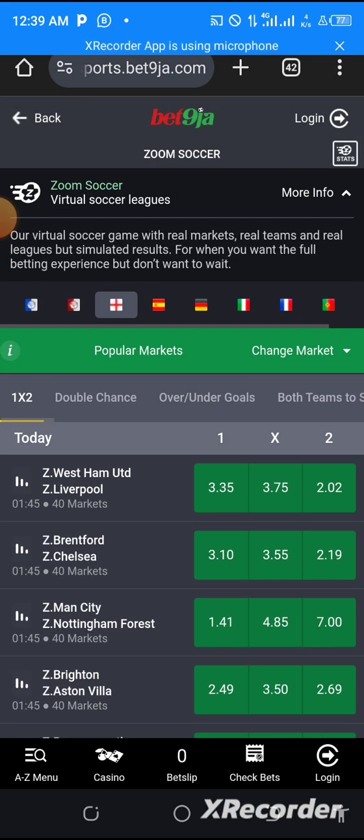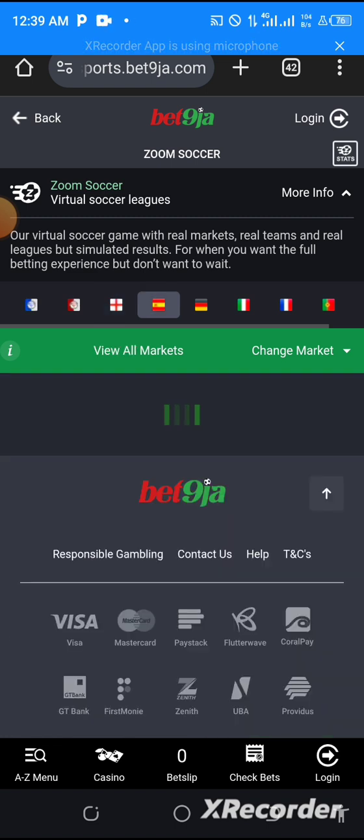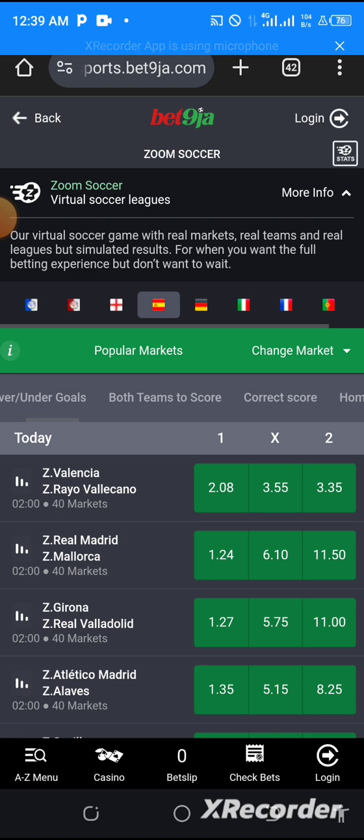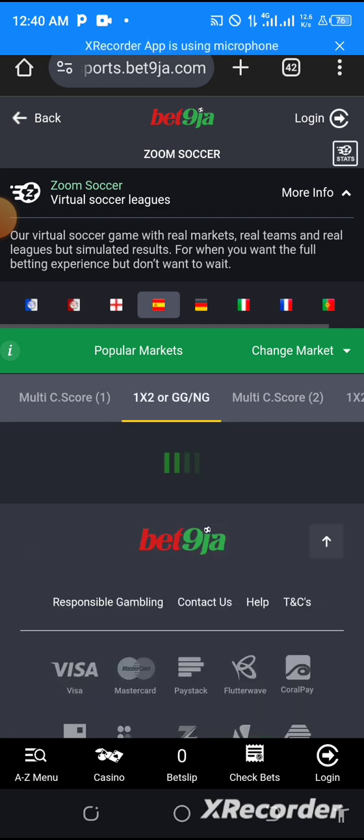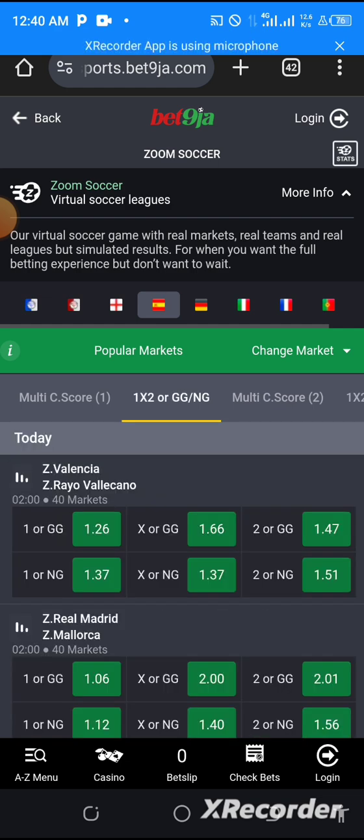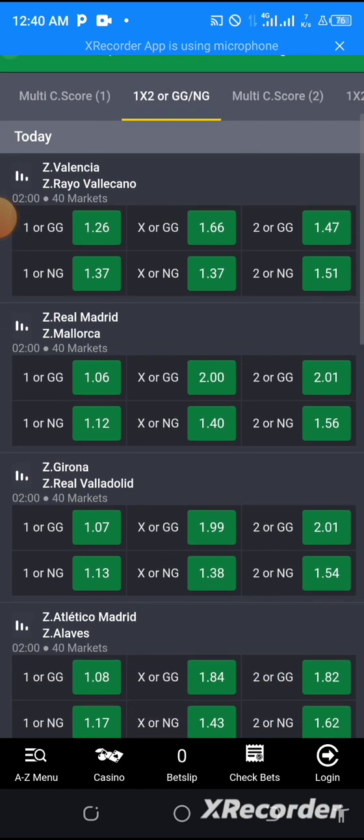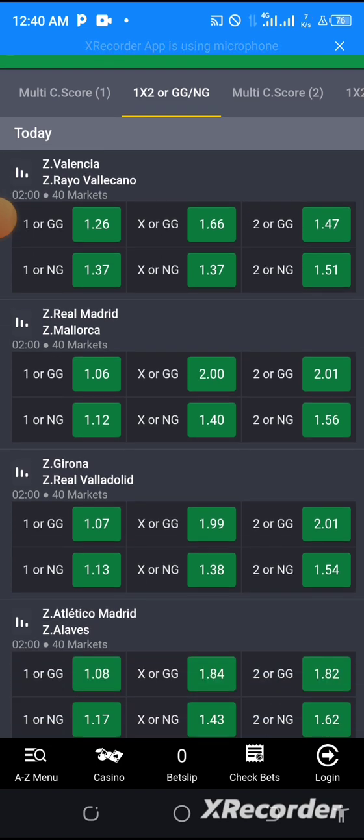So I want to drop these tricks again for you guys. These tricks are all about draw or go. How you can use the draw or go strategy to play over 2.5. This is how the tricks are. Anytime you come here, you see odds like this, 2.00 and 2.01 for away or go.